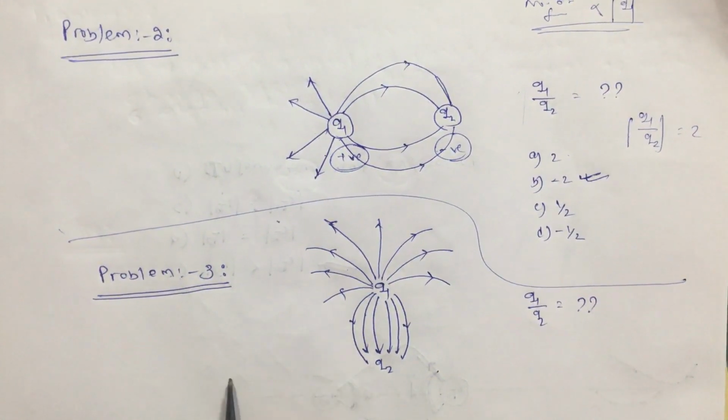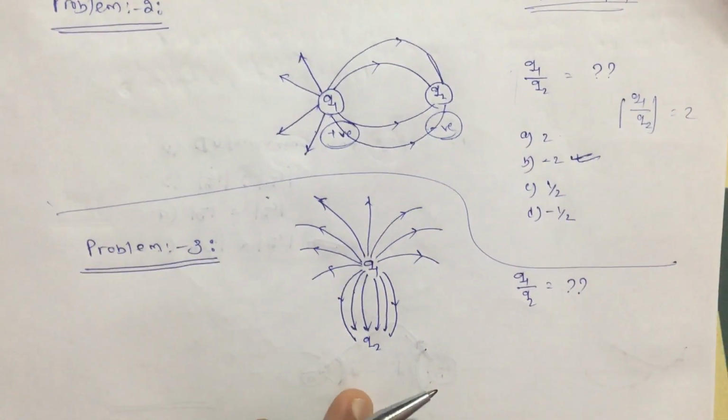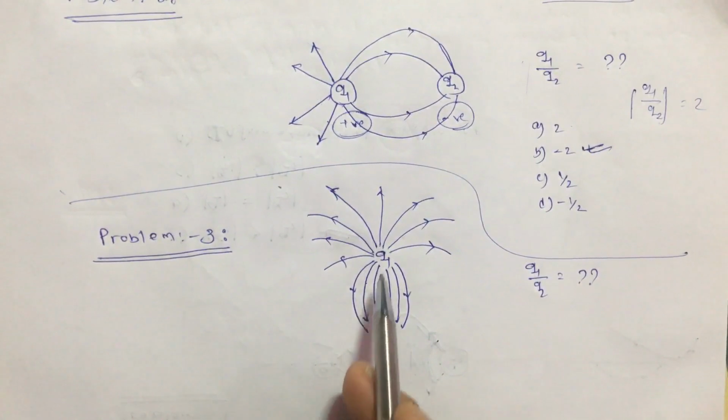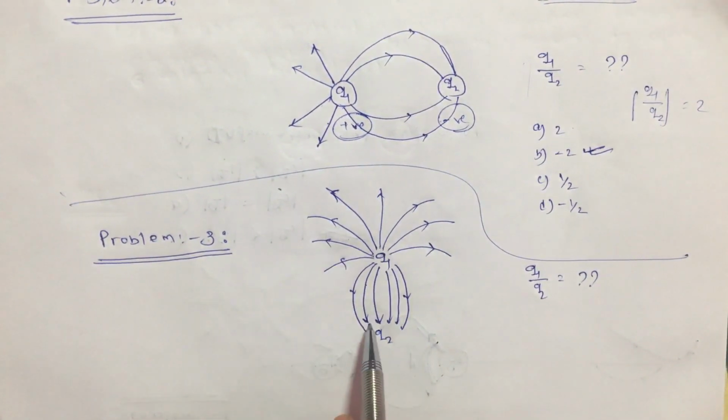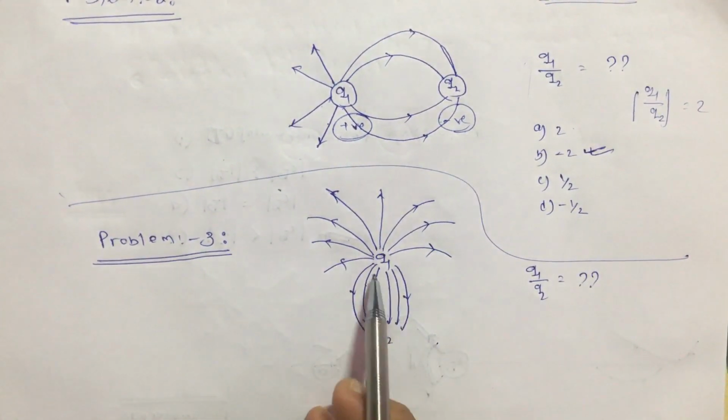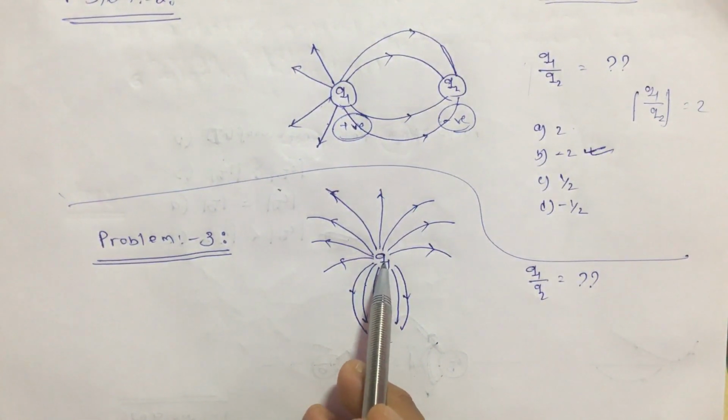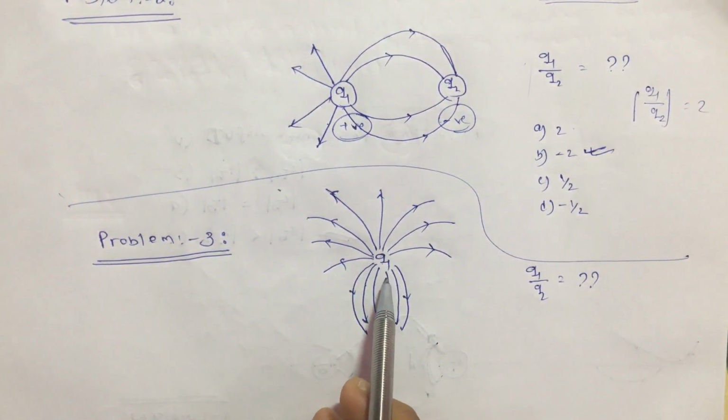Now in this diagram, what is the value of Q1 by Q2? It is again the same concept. There are two charges, again just count it. The number of field lines coming out of Q1 will be equal to, let us count from here,